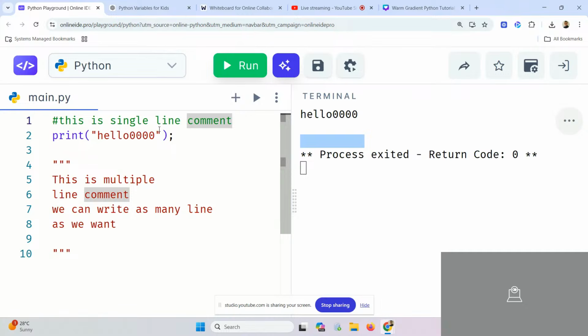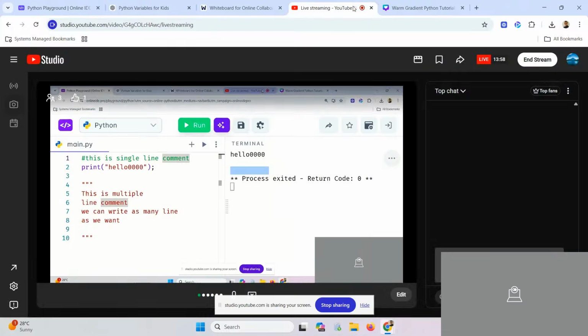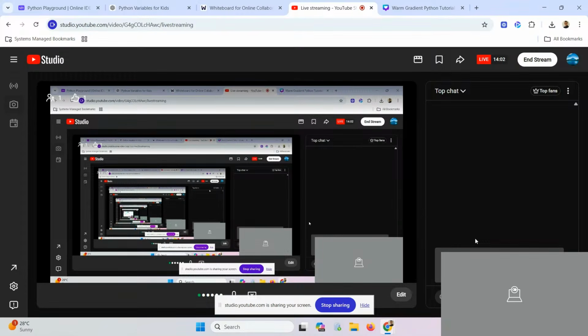Okay. Those who are online, can they confirm whether they can see our screen or not? I think it should be visible now. Okay, only one person is there, no problem. It's okay.